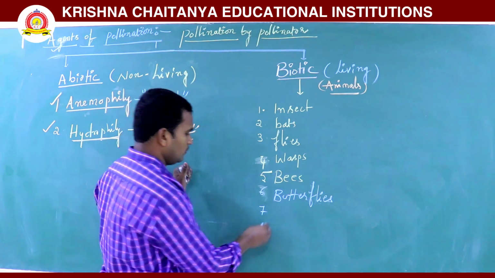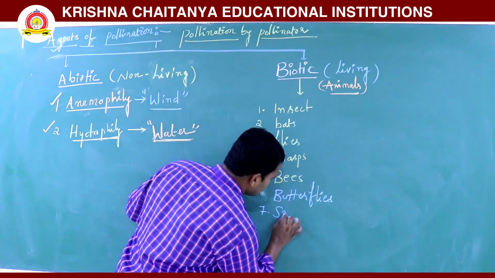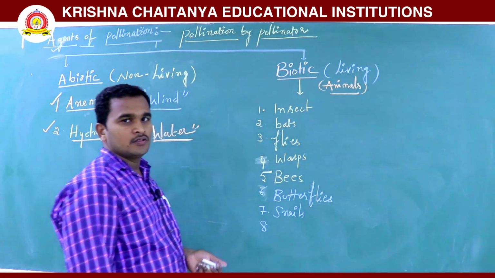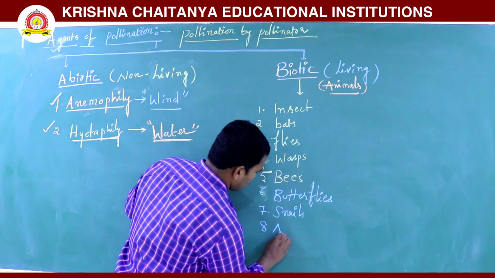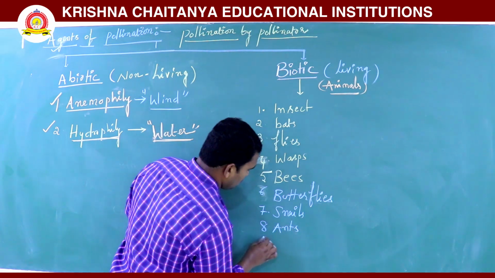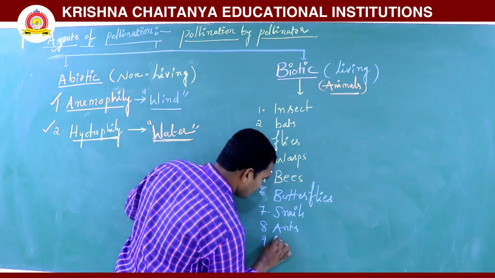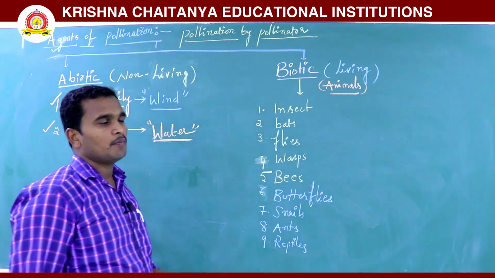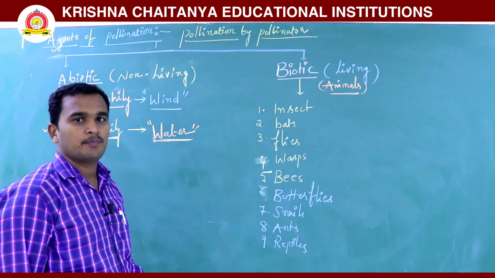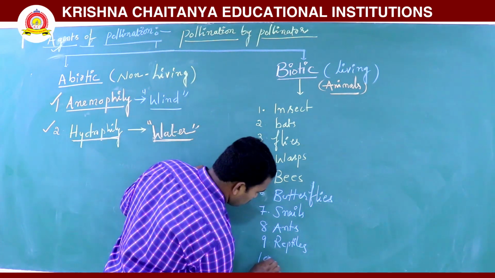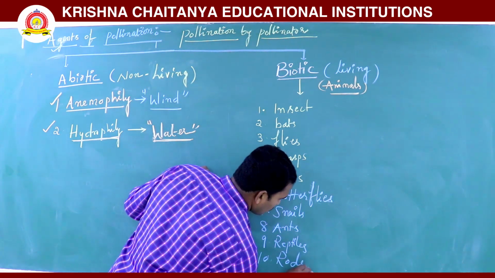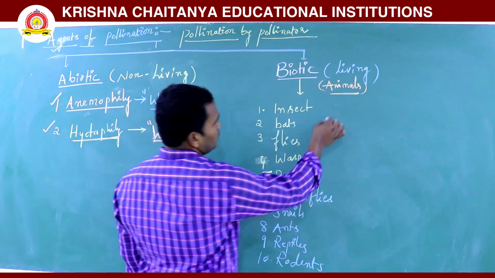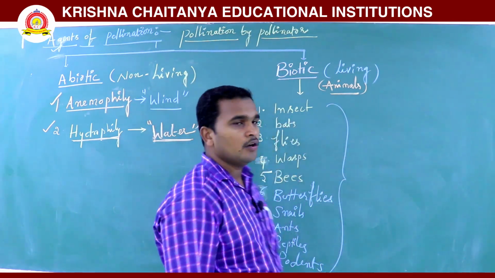Next, snails, then ants, reptiles, and some large animals, rodents. All of these are pollinators.